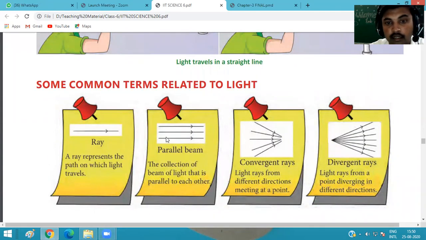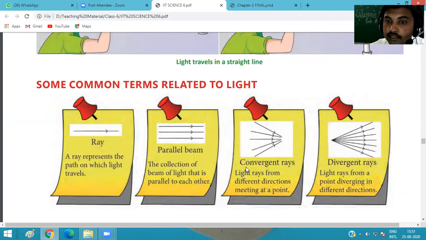Okay, and this symbol denotes a parallel beam, meaning the beams of light move straight and parallel. The different beams of light move in a medium parallel to each other, so this sign shows the parallel movement of beams of light. They always move parallel to each other.